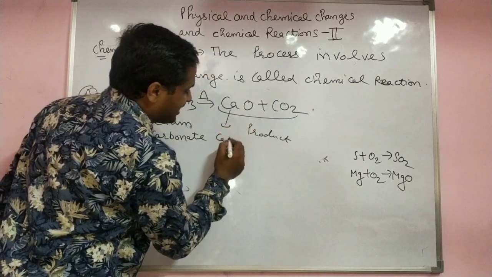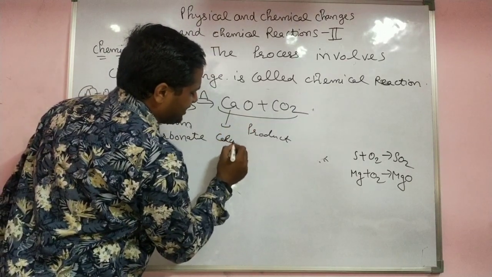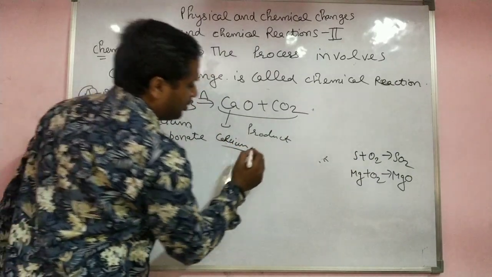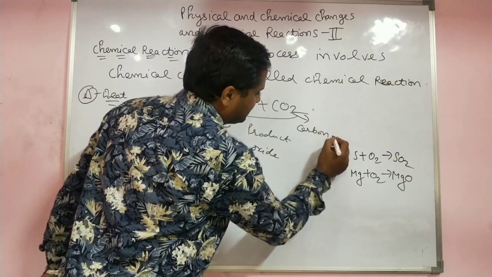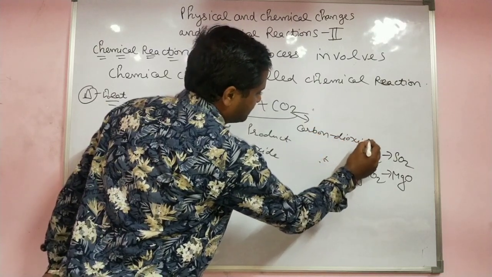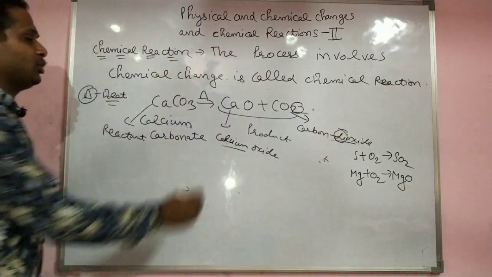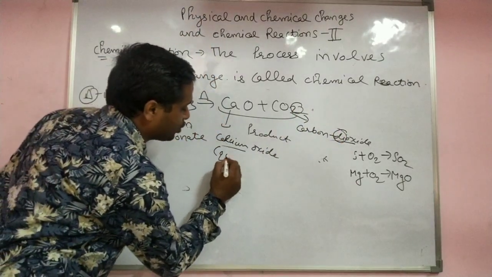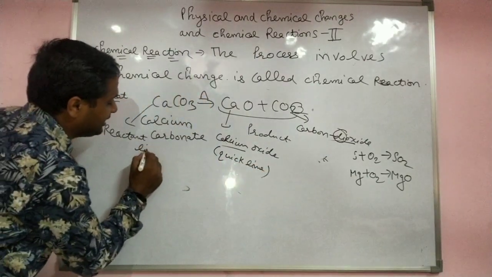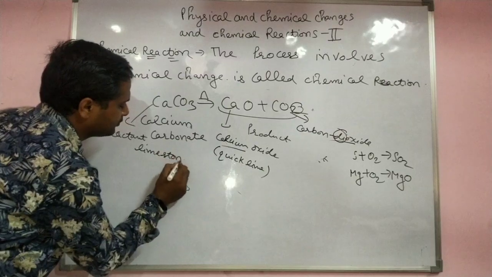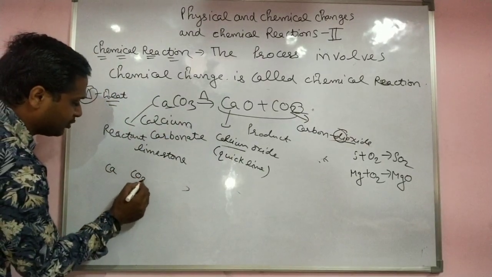This is calcium oxide and this is carbon dioxide. I already told, two oxygens, that's why di. Calcium oxide's second common name is quicklime, and the common name of calcium carbonate is limestone. For example, if you want to make calcium carbonate, first of all write calcium, then carbonate.